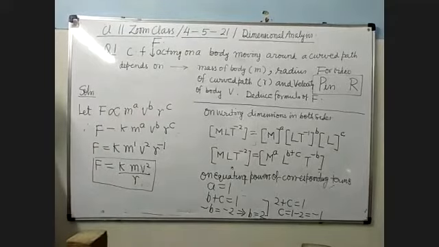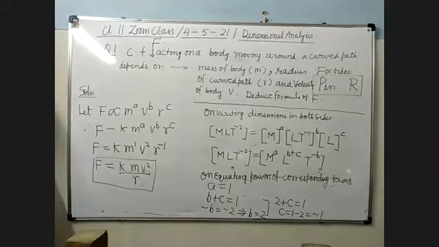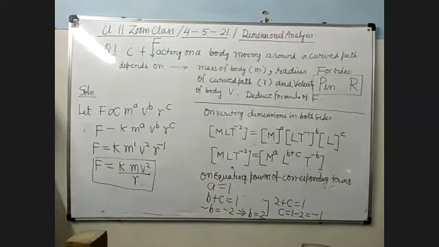It is clear? We cannot find the value of k by using dimensional analysis. Have you understood? Yes, sir.